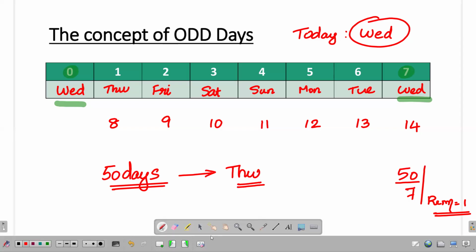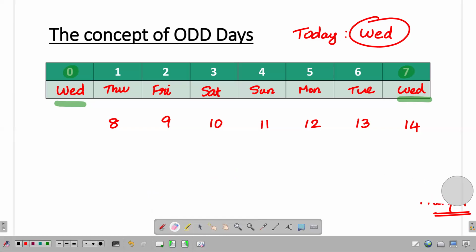All right. So in a nutshell, when I'm considering n number of days, what I should do here is divide the n with 7 and find out what is the remainder. I can say we are basically doing the modulo 7 operation, right? So when you're dividing the n with 7, what is the remainder? The remainder is nothing but the number of odd days.